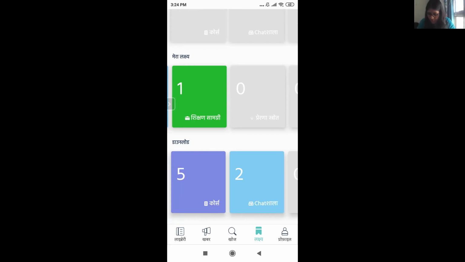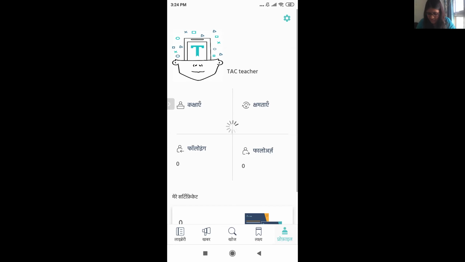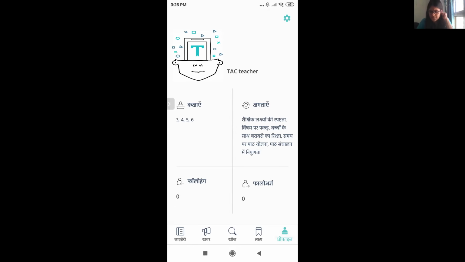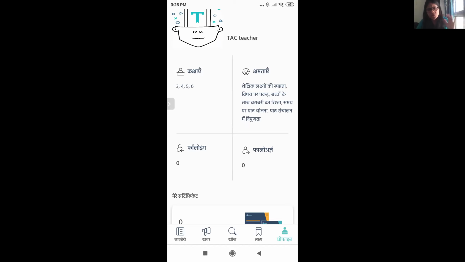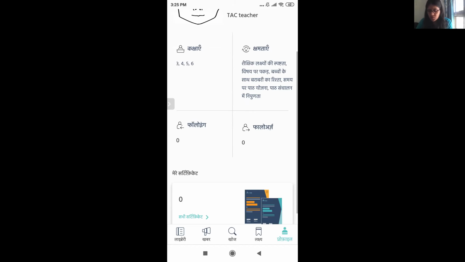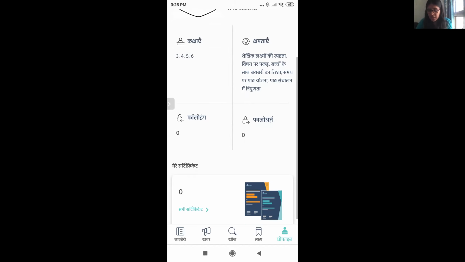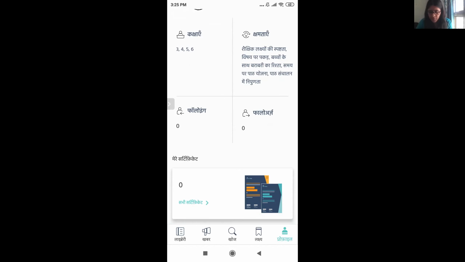All right. Moving forward, this is the profile section. Over here, you can see all the details that I entered initially while I was creating my account. Kakshai, Kshamtai is basically my strength areas. Then people following, the people who I am following. Then followers, the people who are following me.